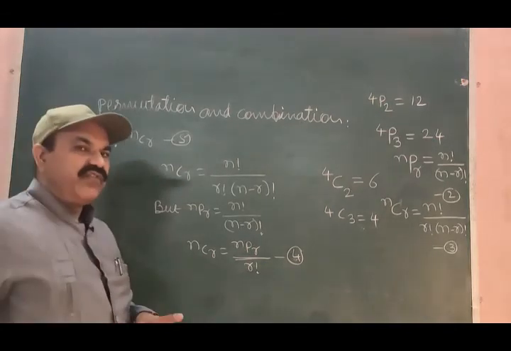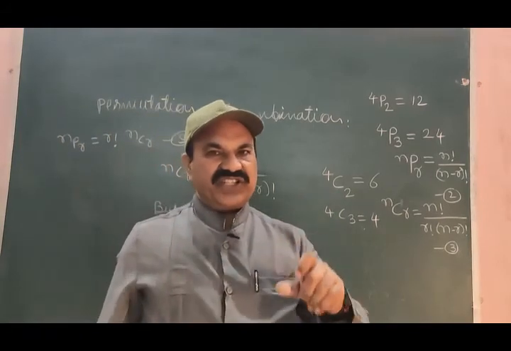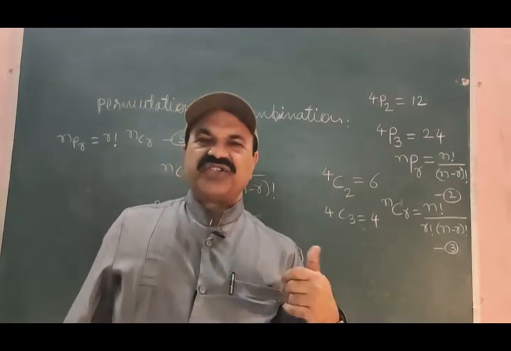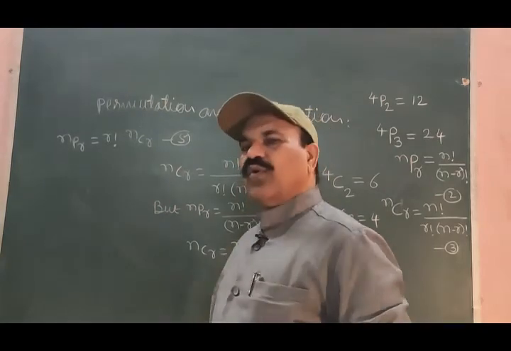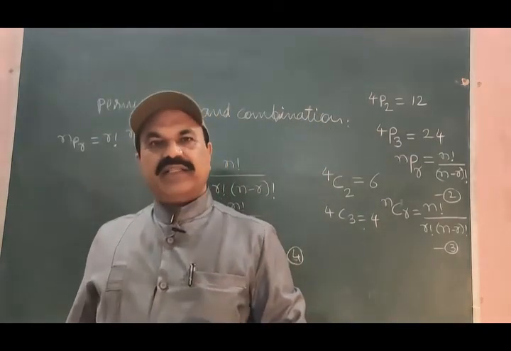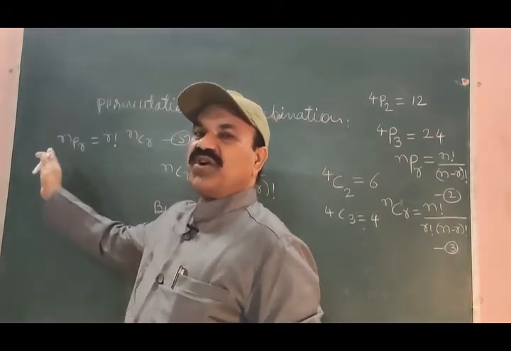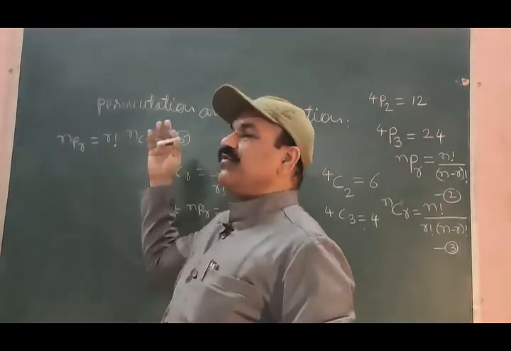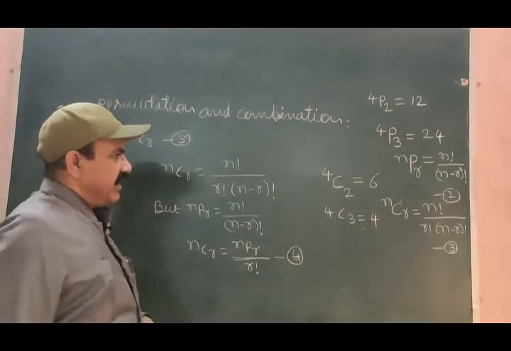It means that if we know permutations for the given system of distinct objects, combinations can be found using formula 4. And in other cases where combinations are known, permutations are not known, using formula 5, permutations can be found.